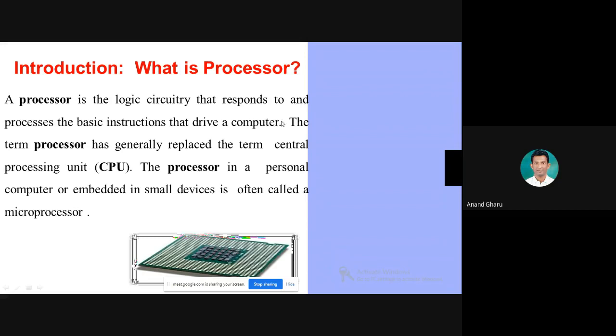One more definition: a processor is the logic circuitry, meaning the same hardware devices, ALU, control unit, RAM, hard disk. So you can note down the definition: a processor is the logic circuitry that responds to and processes the basic instructions that drive a computer.